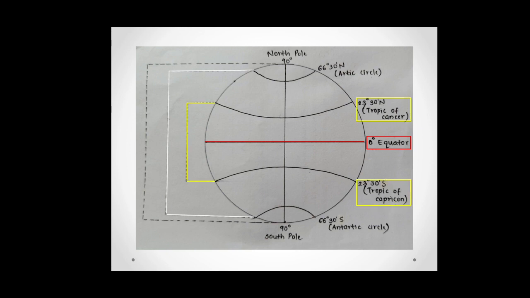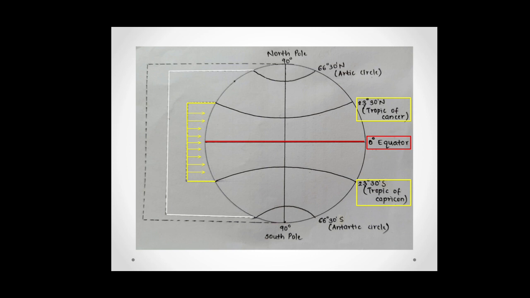The next parallels are the 23 degree 30 minute north parallel and the 23 degree 30 minute south parallel. On the globe, the places between these two parallels receive perpendicular sun rays, that is, the exact, straight sun rays, for 2 days in a year, while other areas of the earth never get perpendicular sun rays.